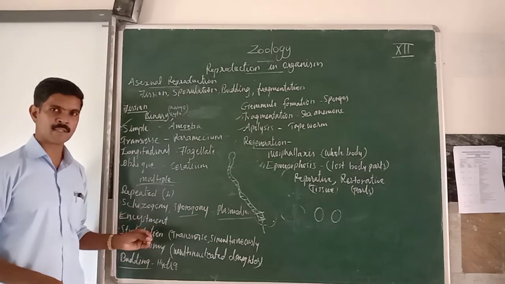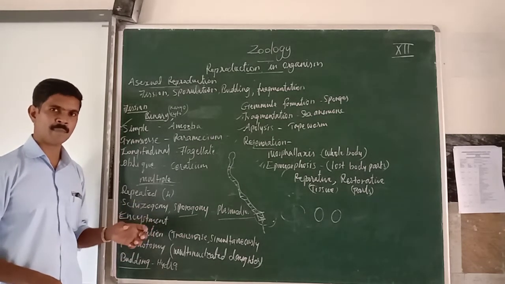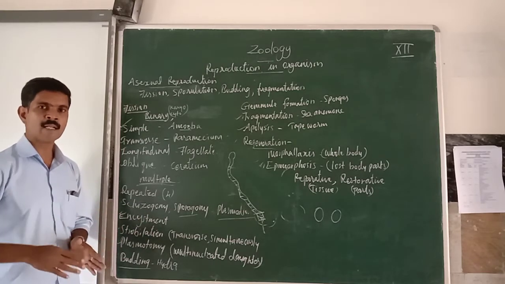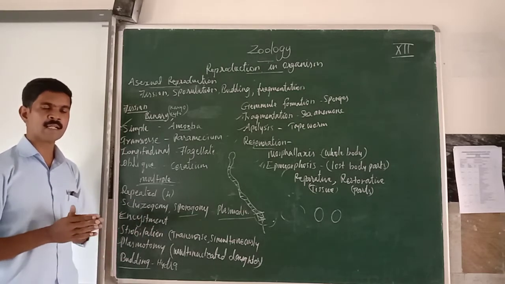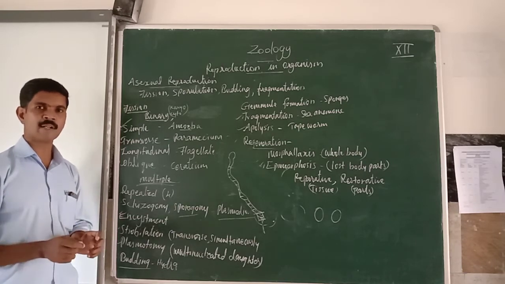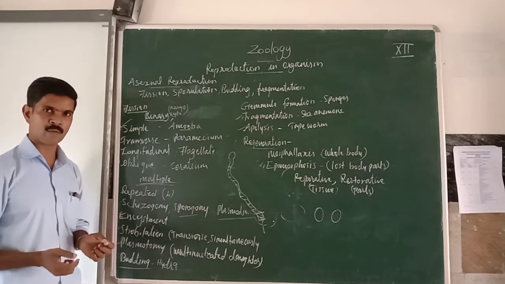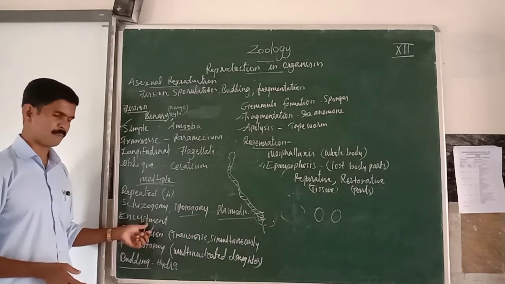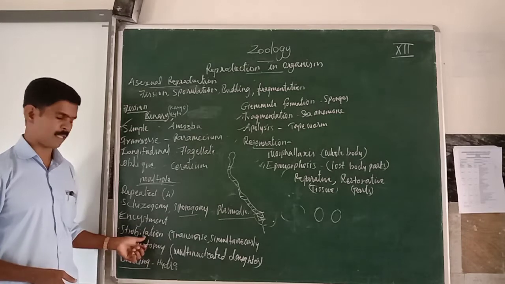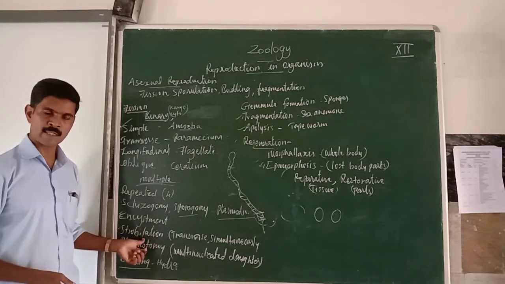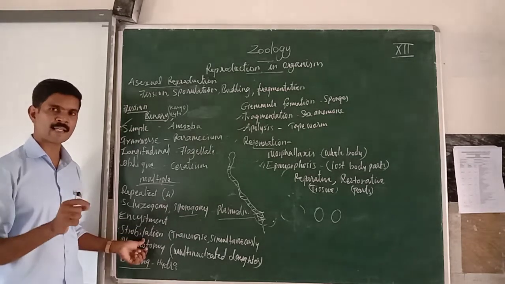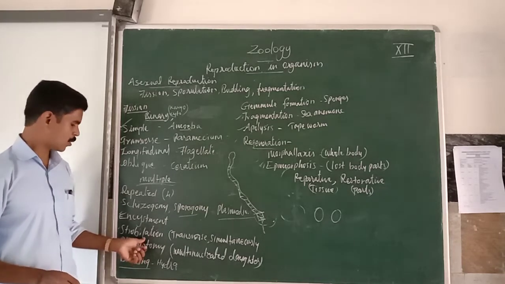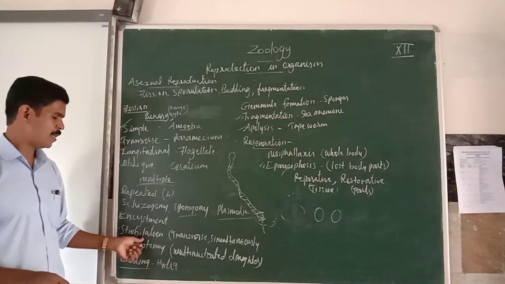The next one is encystment. During unfavorable conditions, some organisms like Amoeba produce a 3-layer covering. When the conditions are favorable, these coverings break down and new young organisms develop from the Amoeba. So it is called encystment. Next is strobilation. Strobilation means in some organisms many transverse divisions take place simultaneously. This type of asexual reproduction is called strobilation.